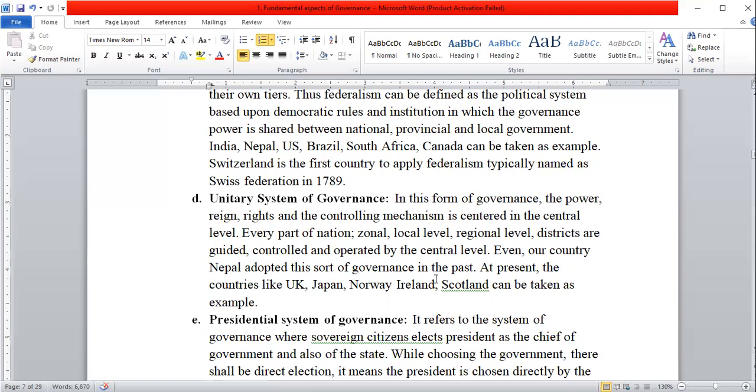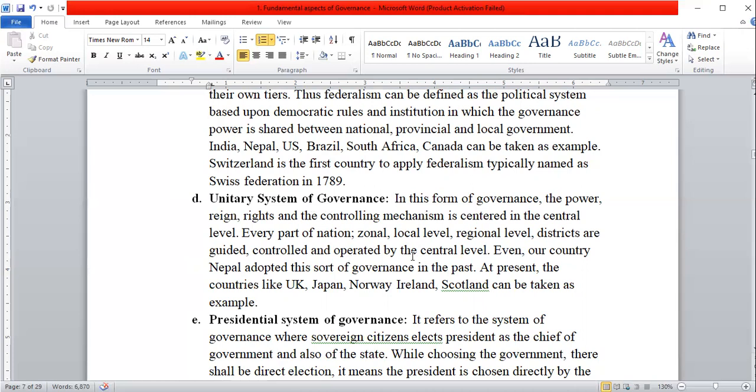That is like delegating the power, devolving the power from the center to the local bodies. But in federalism, the local bodies are free to make their own rules. They are free to make their own decisions for the betterment of local areas. They are not supposed to be guided, controlled, regulated, and hegemonized by the higher authorities. So this type of system is called the unitary system of governance.